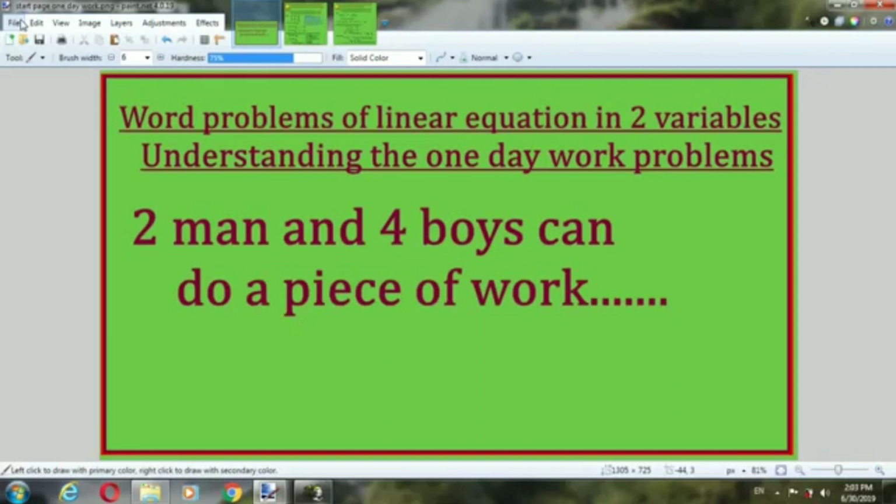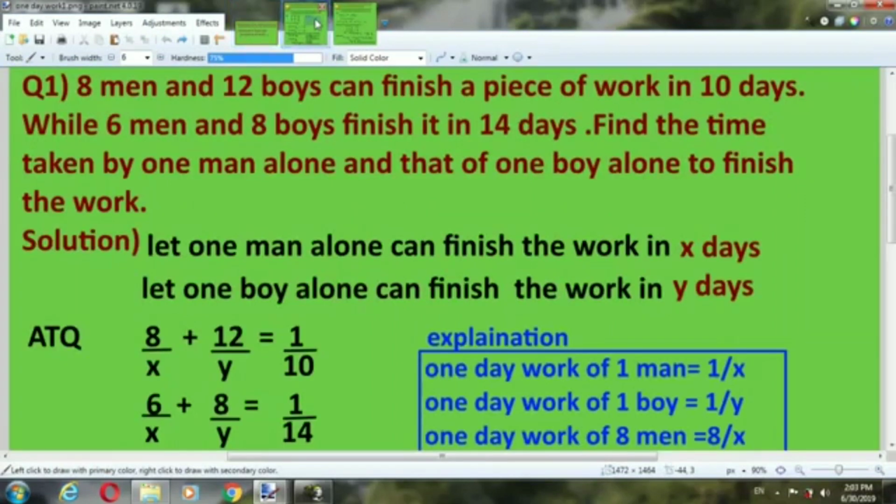Here I have taken some different types of questions: some based on one day work problems and some based on downstream and upstream problems. Here we will discuss word problems of linear equations in two variables.